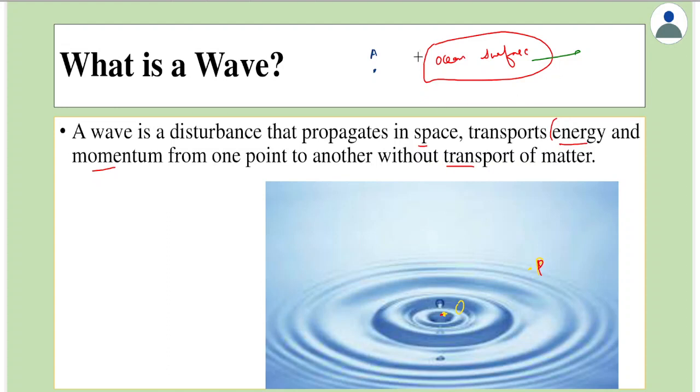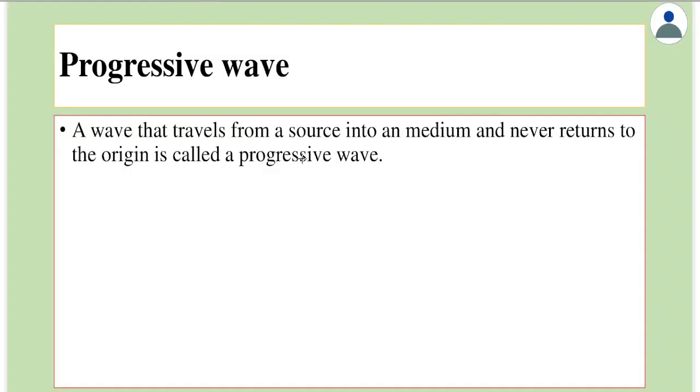So it is not about waves on the ocean surface, rather it is about waves which are produced, for example, on a water surface in a lake, or like strings in a guitar, or like a flute. It is about those common kinds of waves. Also, let's study about a progressive wave, because in this chapter it's mostly about progressive waves, and the second part of the chapter is about stationary waves. So until we reach stationary waves, what we study would be only progressive waves.